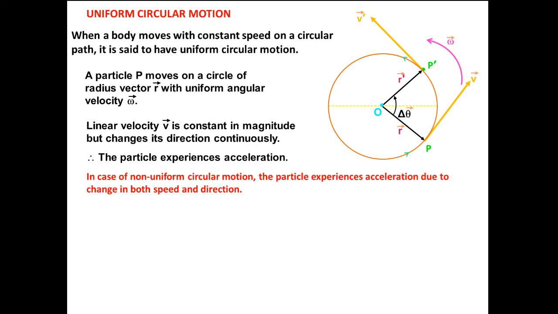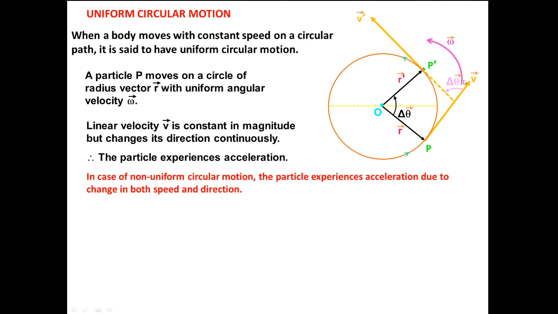See, in time del t, initially the object is at P at time t, and after time del t the body reaches P dash. So here there is an angular displacement del theta, which is a vector quantity. Now we have two displacements: one is angular displacement and another is linear displacement.